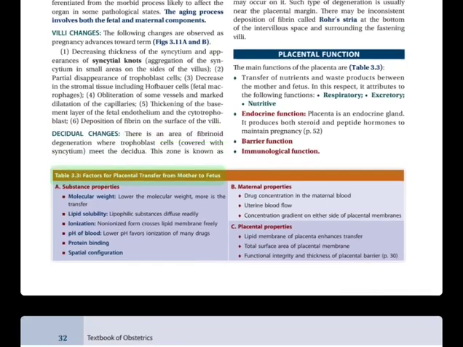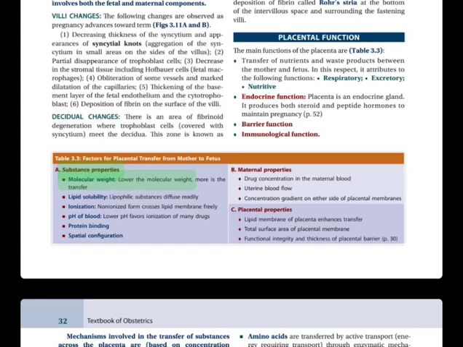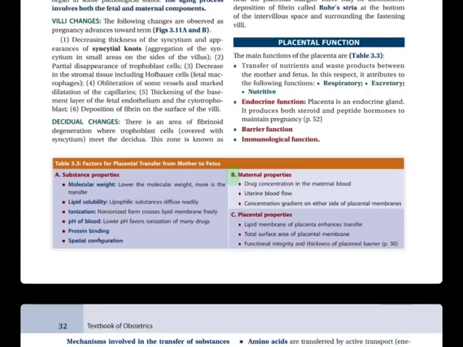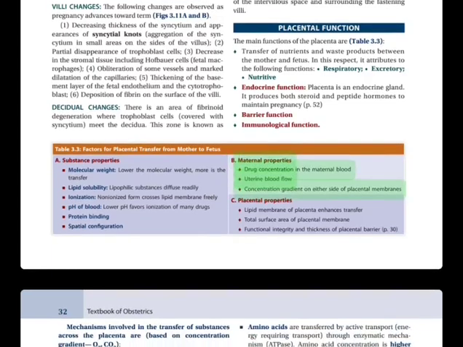Table 3.3. Factors for placental transfer from mother to fetus. A. Substance properties. Molecular weight: lower the molecular weight, more is the transfer. Lipid solubility: lipophilic substances diffuse readily. Ionization: non-ionized form crosses lipid membrane freely. pH of blood: lower pH favors ionization of many drugs. Protein binding. Spatial configuration. B. Maternal properties. Increased drug concentration in the maternal blood, increased uterine blood flow, or increased concentration gradient on either side of placental membranes.